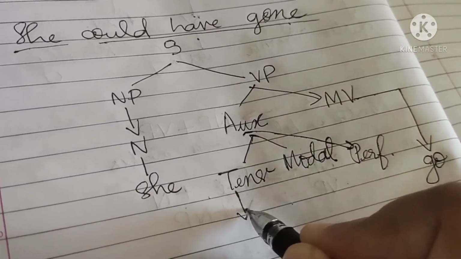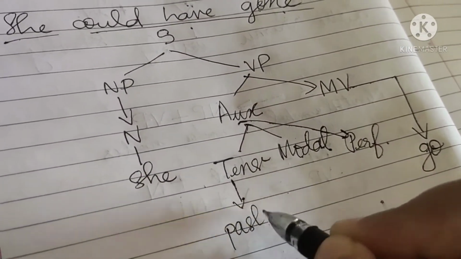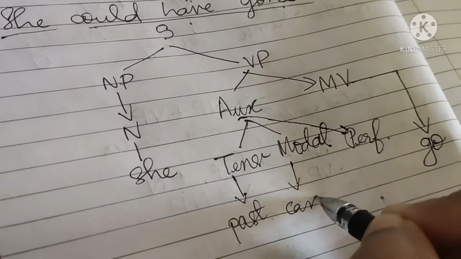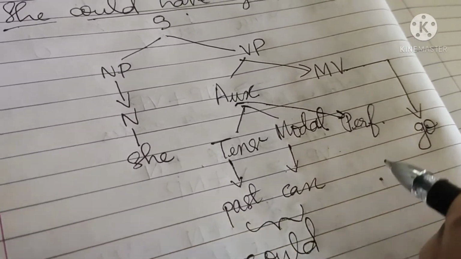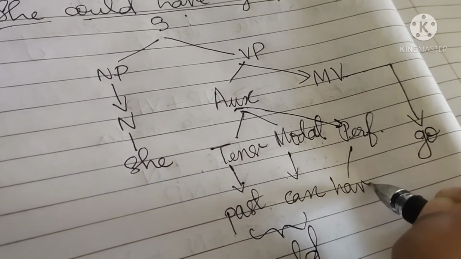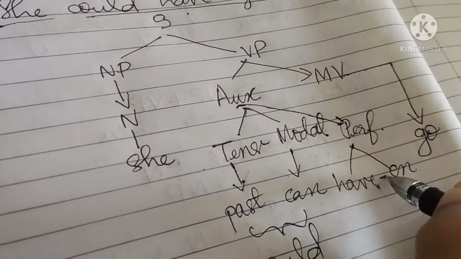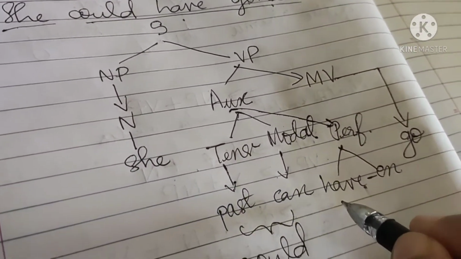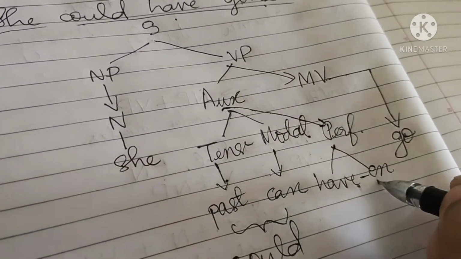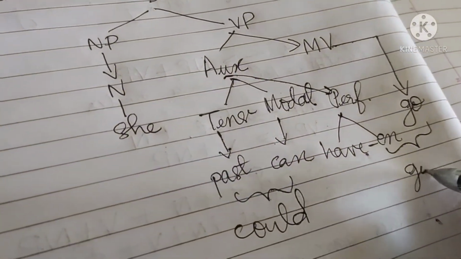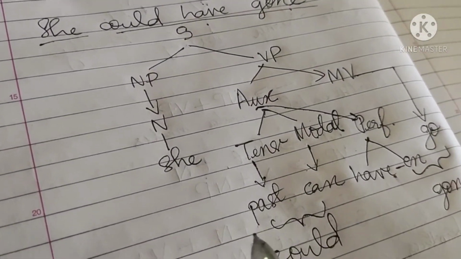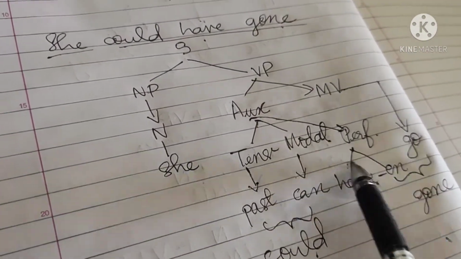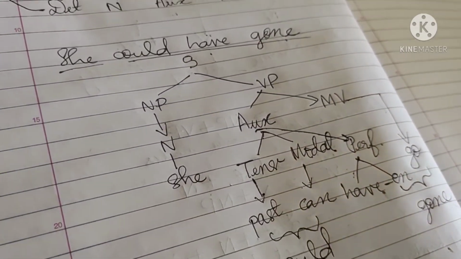Tense here, could have gone, so tense is past tense, modal is can, and can and this past together we have could. Then perfective we have plus en form, have is taken like that, then go and en together gives gone. So here we have got this kind of phrase structure grammar. She could have gone is represented like this.